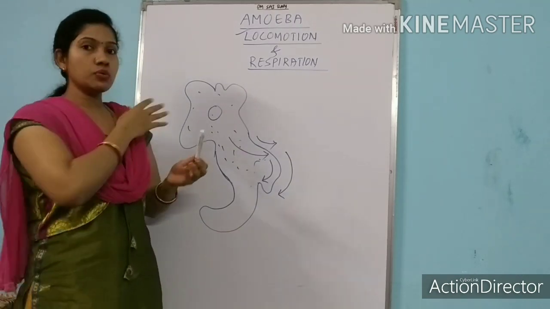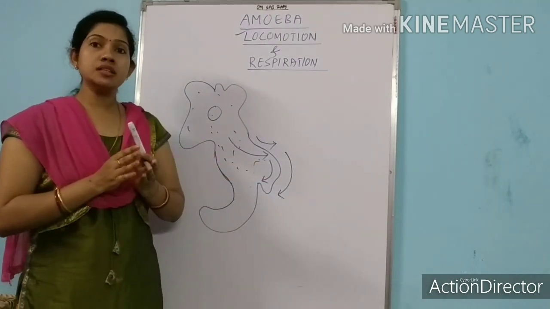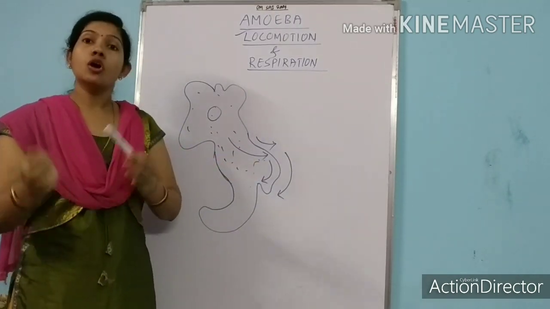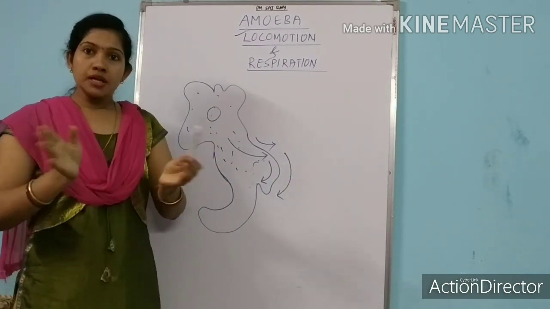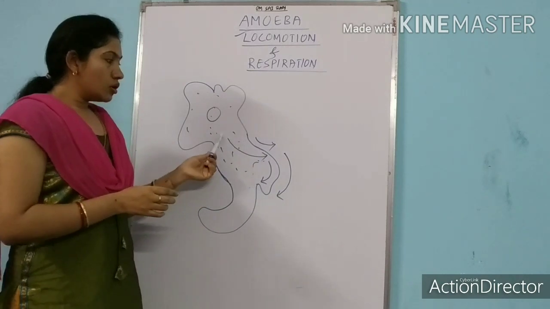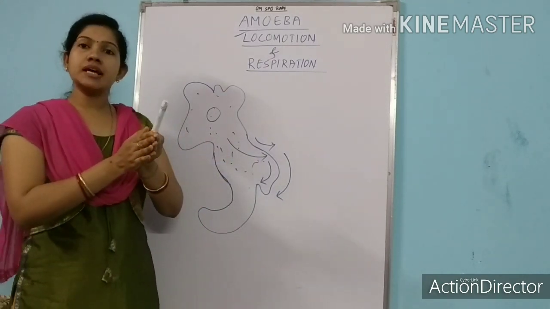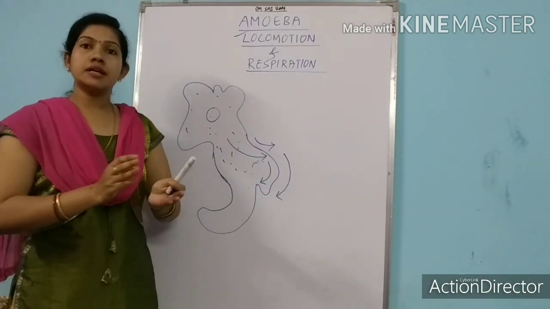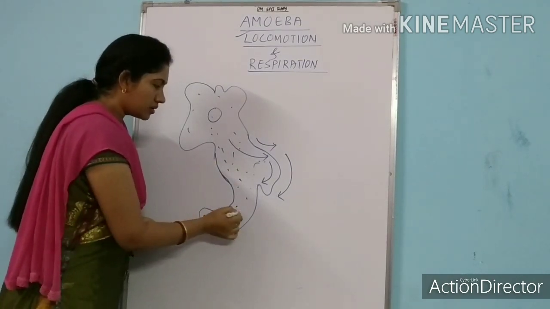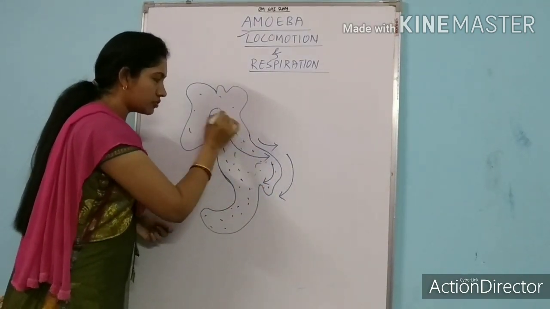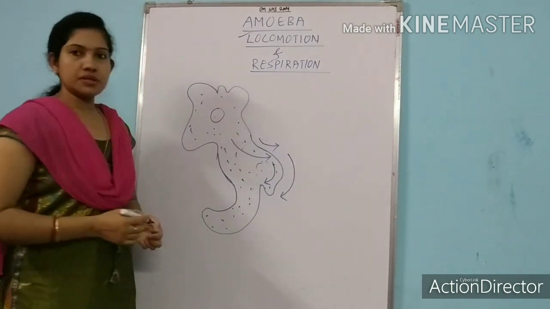So when the pseudopodia is extending, or when the amoeba is extending its arm, at the same time the cytoplasmic contents are also getting extended or filled up to the end point of the pseudopodia. Okay, this is the cytoplasmic content.